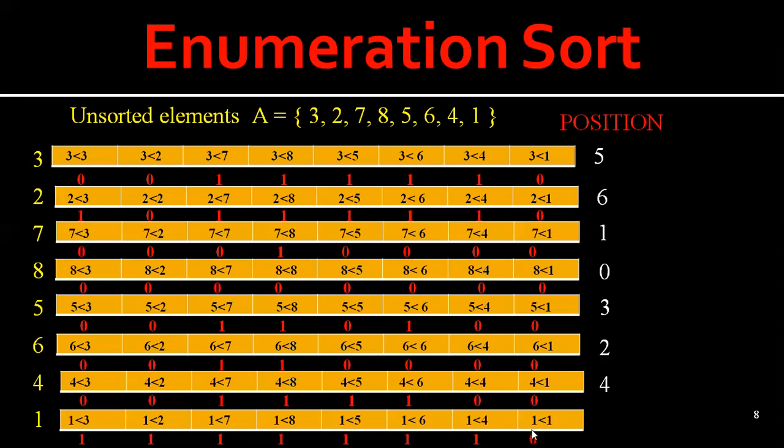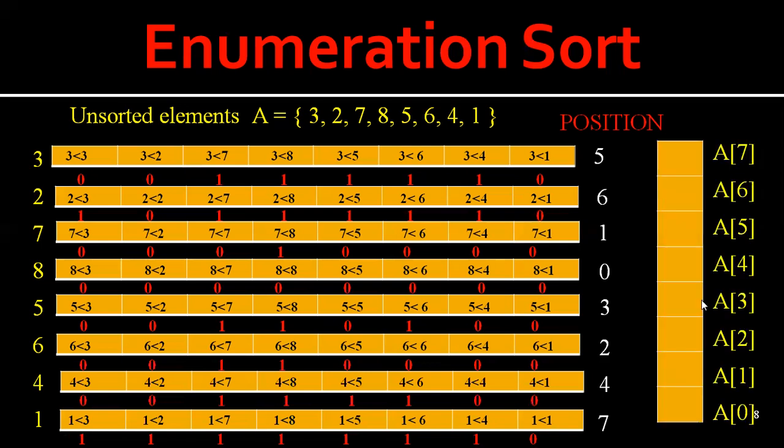So here, except this, the number of ones is 7, so the position of 1 is 7. Now, based on these positions, we have to arrange them in an array. So A is an array. When we arrange them in an array, at the 0th position, what do we have? 8. So we have to fill it with 8.